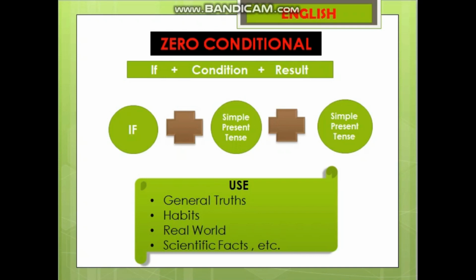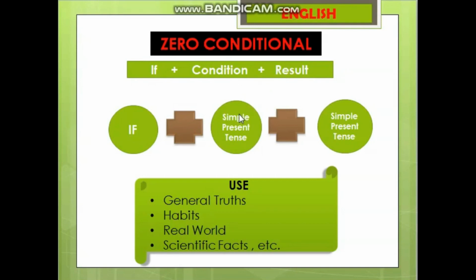Every conditional sentence has its own specific tenses for the condition and the result. Which tense do we use for zero conditionals? We use present simple tense in zero conditional sentences, both for the condition and the result.